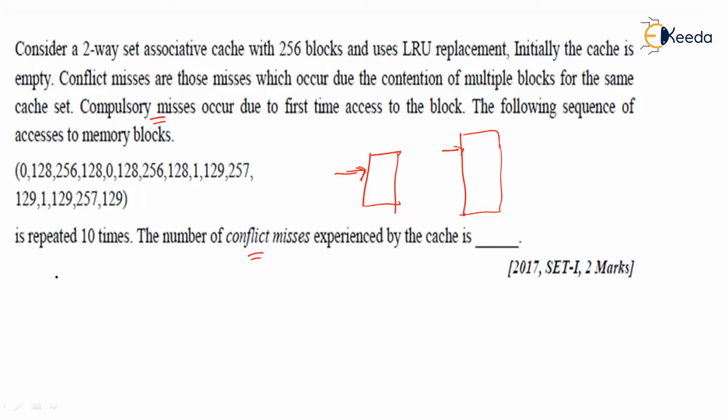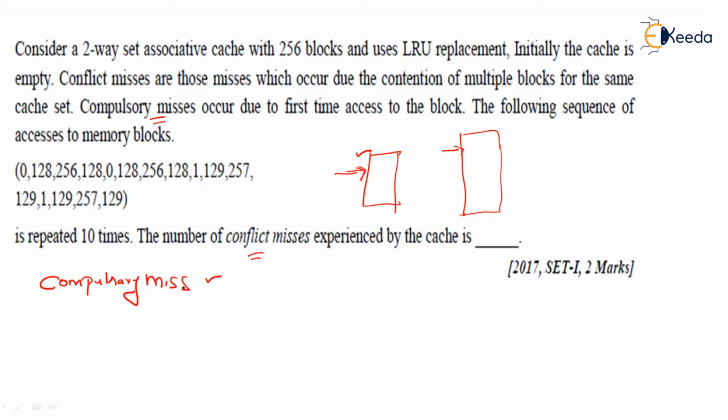Let us see a compulsory miss. What is a miss? Anyhow, a miss is a miss, meaning the desired word, if it is not available in the cache when searched, then that is going to be a miss, right? If the desired word is found in the cache memory, then that is called a hit. Miss is a miss anyhow. But based on the context when they occur, all the misses will be categorized into 3 different types.